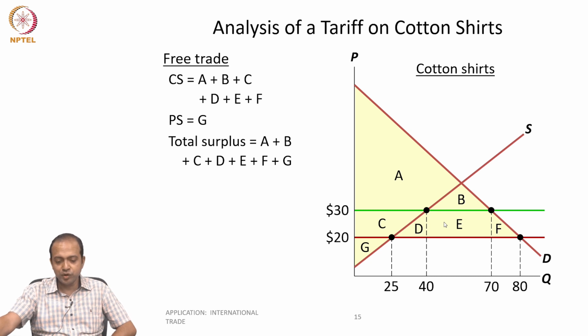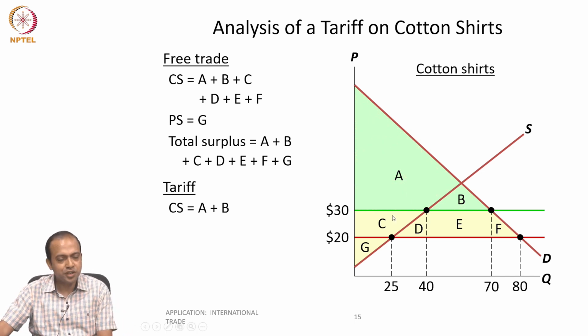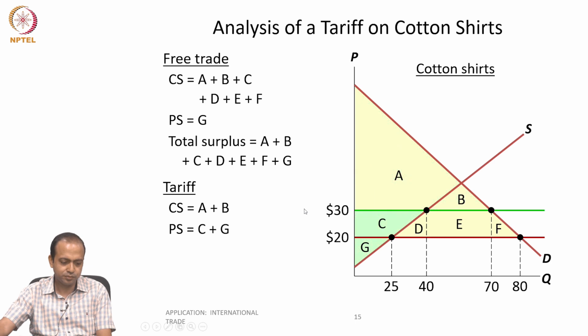Consumer surplus will be only A plus B. Look at this. Consumer surplus is only A plus B because the area above the price line below the demand curve is the consumer surplus, A plus B. What is the producer surplus? Producer surplus is now C plus G.